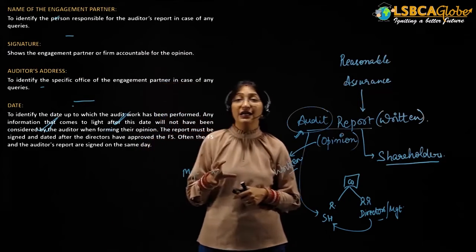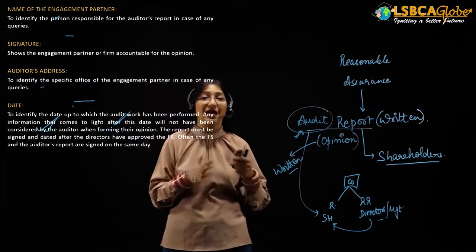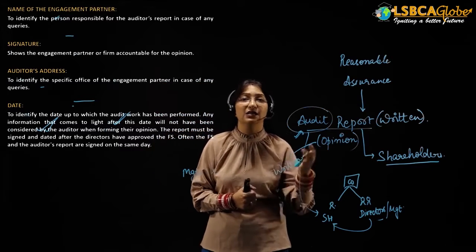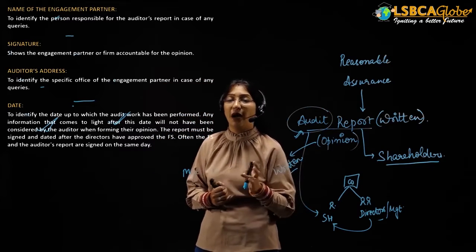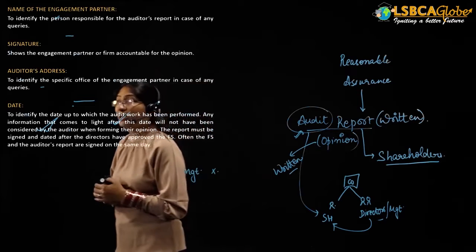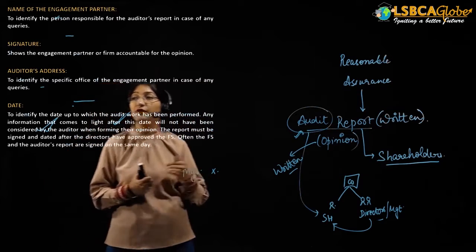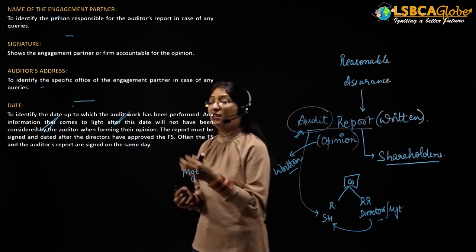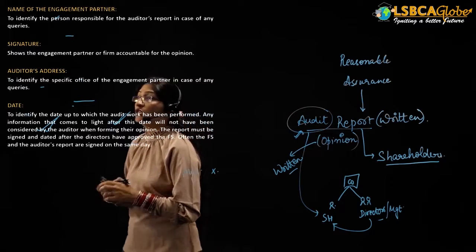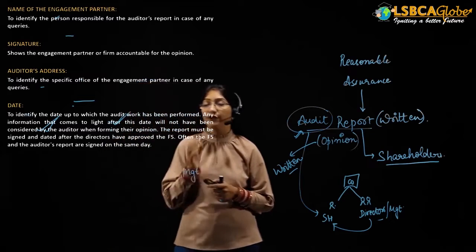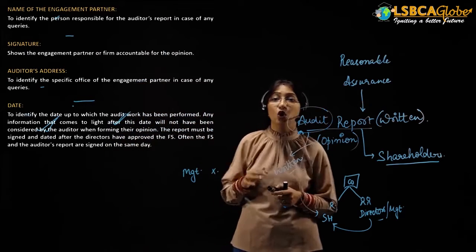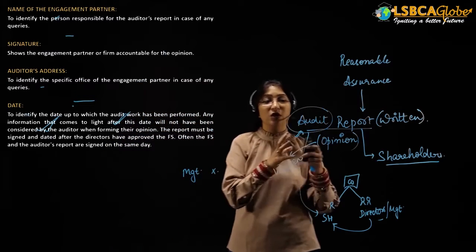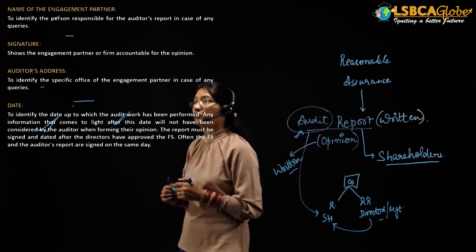Then finally, the name of the engagement partner, that is, the partner who is signing this audit report. The name of that partner is to be included to identify the person who is responsible for the audit report in case someone has any queries. Then the partner will sign the report. It shows the engagement partner or the firm who is accountable for the opinion, that is, whose opinion this is, who is actually issuing the audit report.